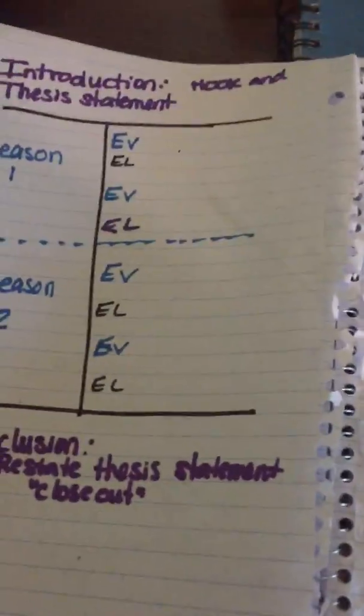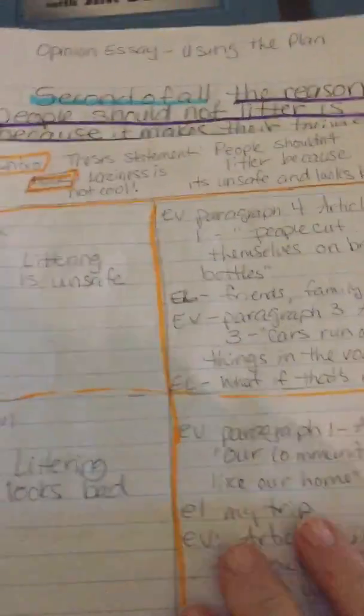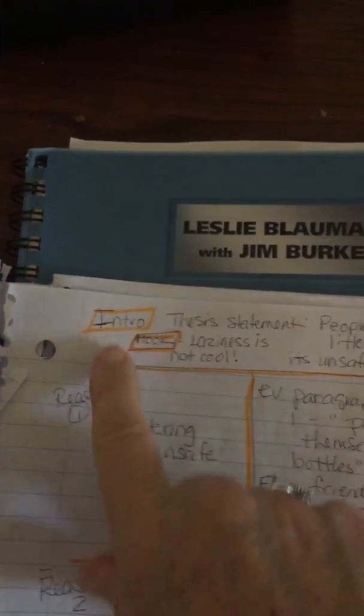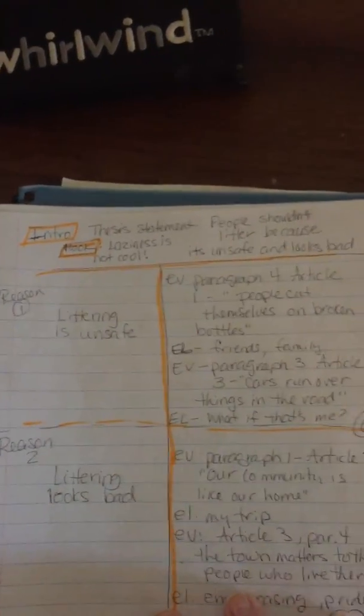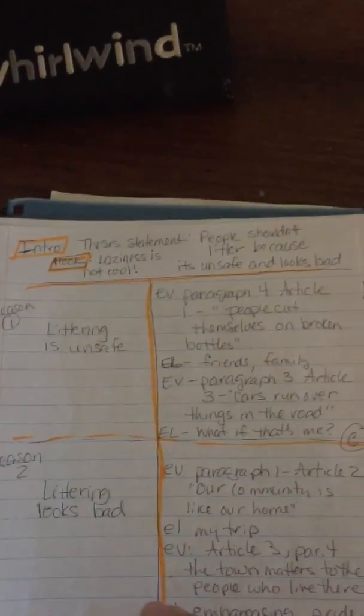So if you move on over, I've already done one for this topic, and at the top, you can see what I've written. It says introduction, so we just write intro, little notes for ourselves. It's important to know for the I plan that you don't want to get into a lot of writing in the I plan. The I plan is just the map.